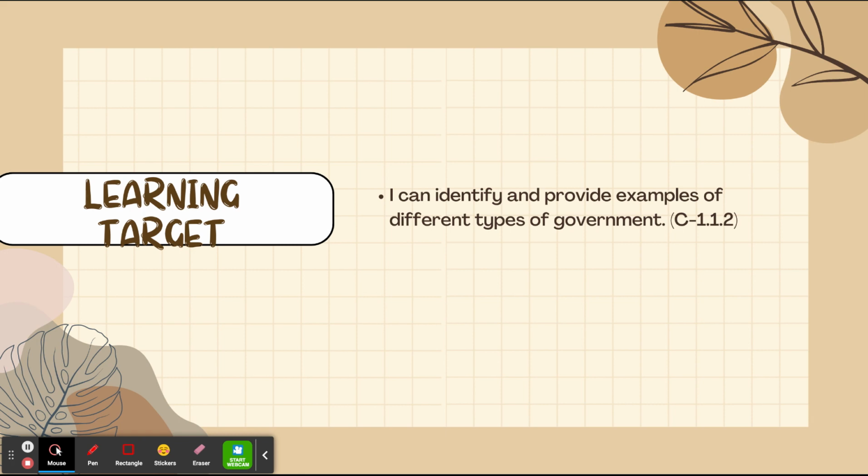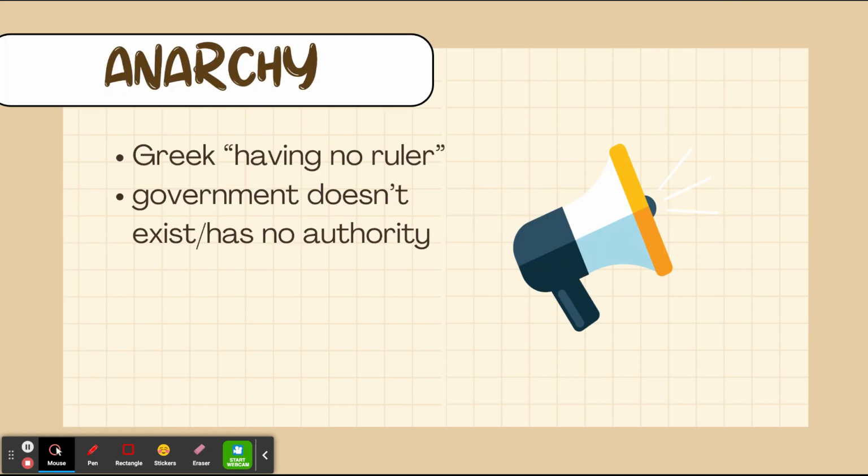For the most part, you've probably had a little bit of background knowledge on a majority of these types of government, but I want to make sure that we're all on the same page in terms of definition, the type of ruler they have, and different examples that exist either in history or exist to this day. The first one is probably the one you have the least amount of familiarity with, and that is the term anarchy. By Greek roots, the term anarchy means to have no ruler.